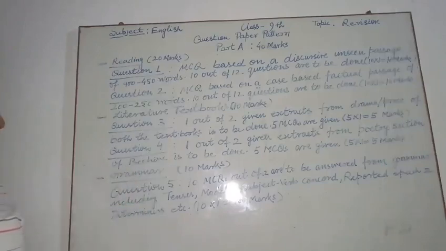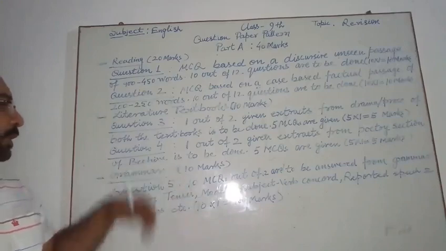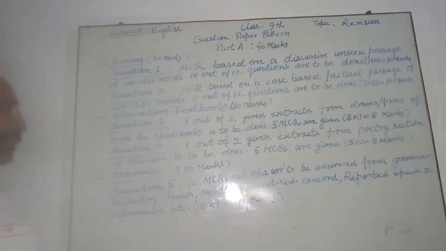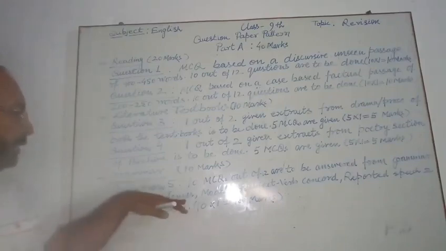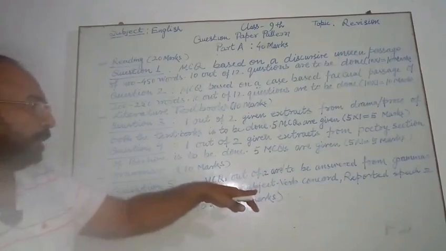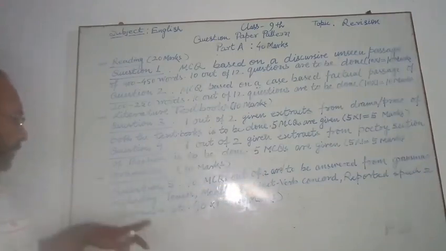And next is grammar section, and this contains 10 marks. This is your question number 5. 10 MCQs out of 12 are to be answered from your grammar, including tenses, modals, subject verb concord, reported speech and determiners, etc. So you have to do 10 questions out of 12 given. So this is all about 40 marks of part A.